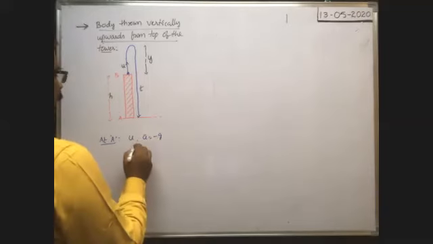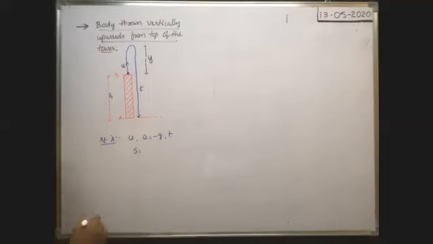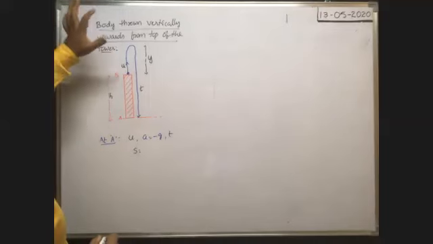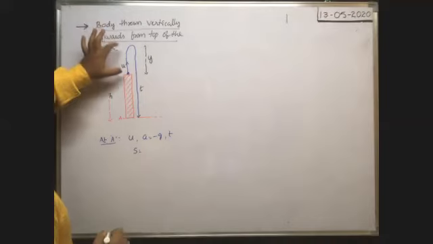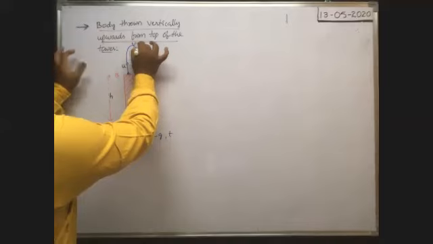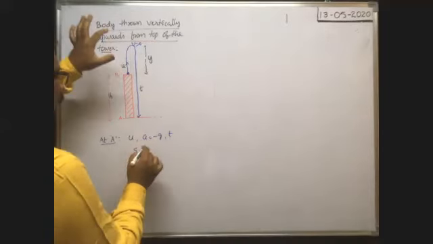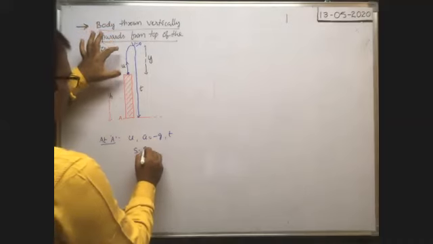Okay, next, after time t seconds, displacement of the body s is equal to, you see, vertically upward displacement you take positive, downwards displacement negative. From this point, before it reaches the maximum height, the distance traveled is y, along the positive y direction. That's why you take plus y.